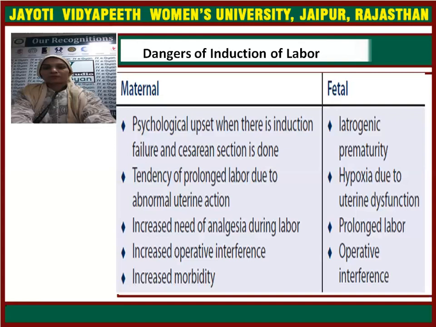So fetal problems. Fetal means iatrogenic prematurity. If you are inducing the labor before 37 weeks, then there will be prematurity, and this is iatrogenic, meaning man-made, induced. That is iatrogenic prematurity. Hypoxia due to uterine dysfunction. Abnormal uterine contractions might be there, and that may lead to hypoxia to the fetus, and the life of the fetus may be in danger.